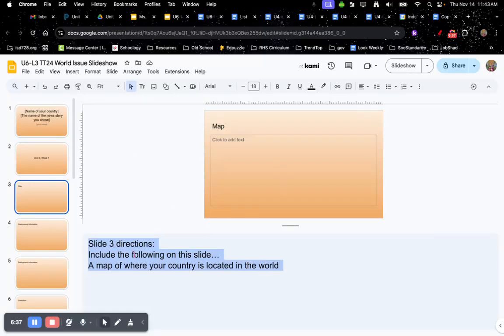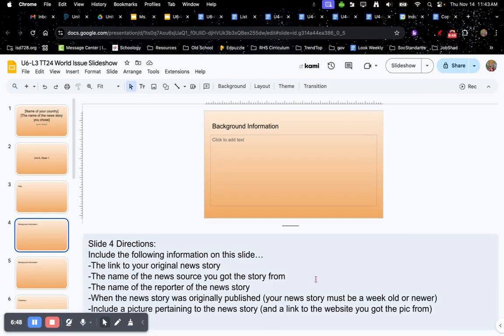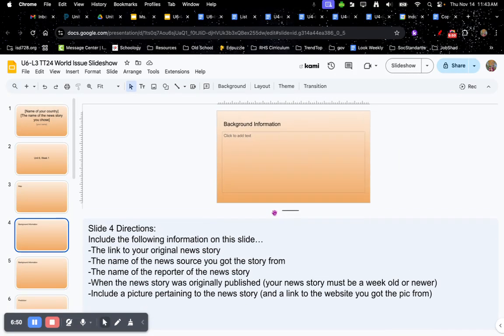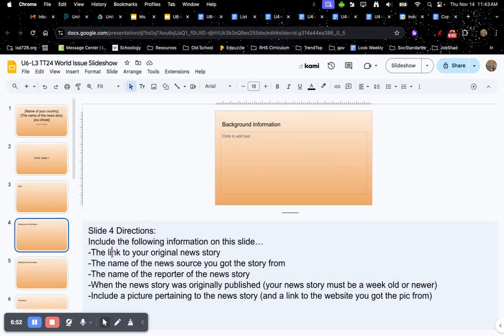You can see what I want on each of these slides. So for slide number 3, I want you to include a map of where your country is located in the world. Yep, that's it. Pretty easy. Then going on to slide number 4, again, open up those speaker notes and you will see what you need to do for slide number 4.